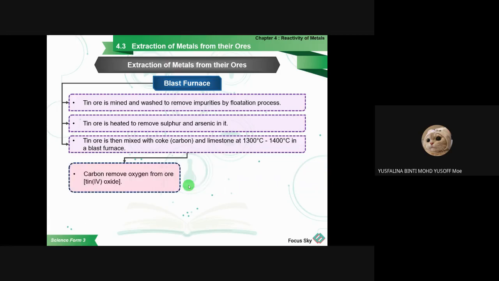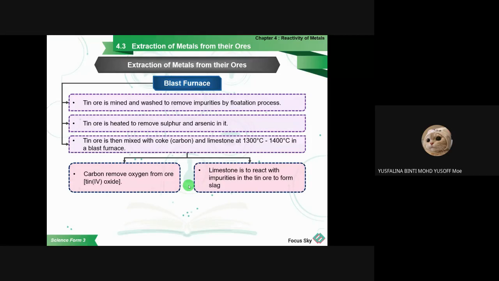And it consists of two processes. The first process is the carbon removes the oxygen from the ore. And then the second one, the limestone, reacts with impurities in the tin ore to form slag.